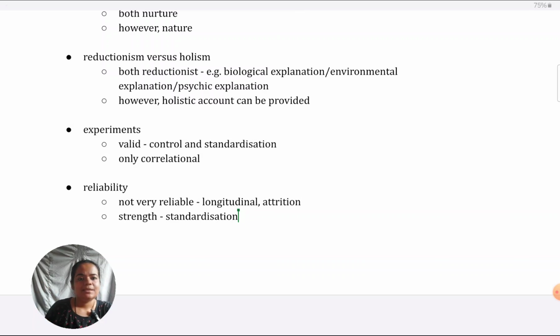When it comes to things like experiments and reliability, try to give both sides, though not necessary: why they have been good for the theory in terms of support, why they've not been able to support enough. That can make for a good balanced point. Okay, so that is what I have to cover for the May 2025 paper.